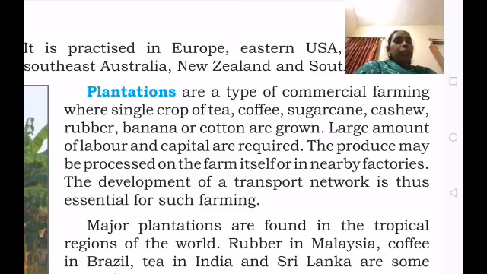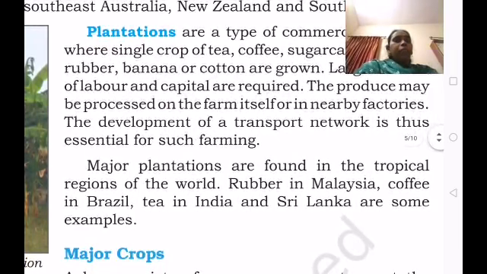The development of a transport network is thus essential for such farming. To carry rubber, cotton, banana, tea, coffee, sugarcane and cashew, transportation is essential. Major plantations are found in the tropical regions of the world.